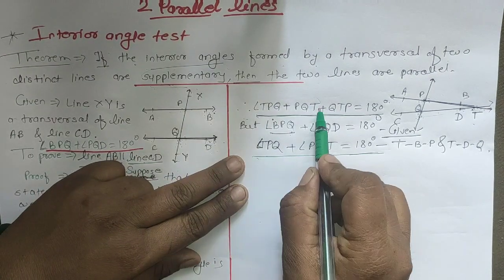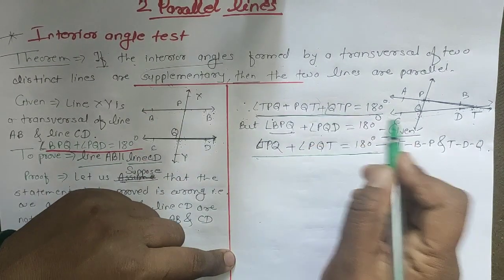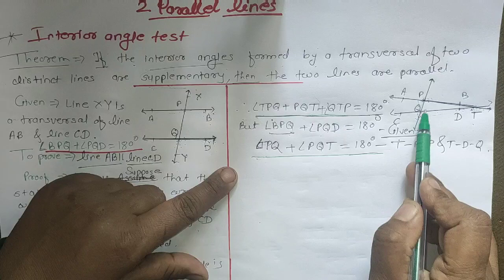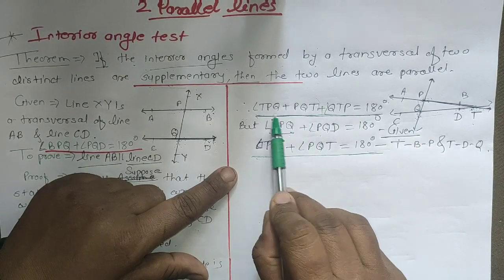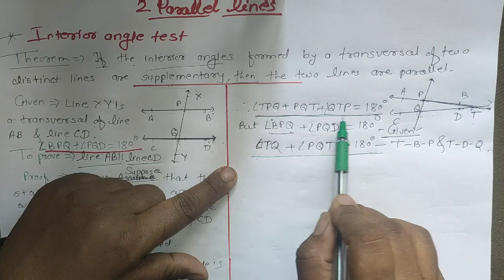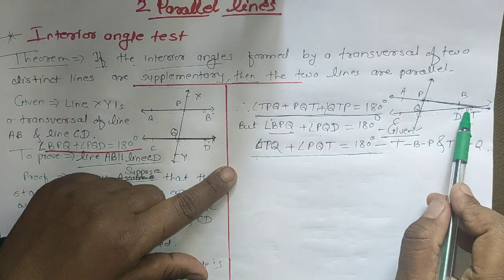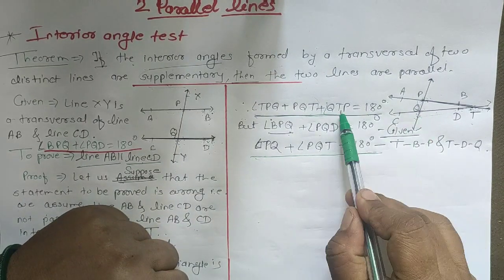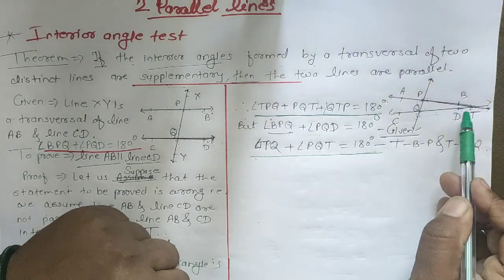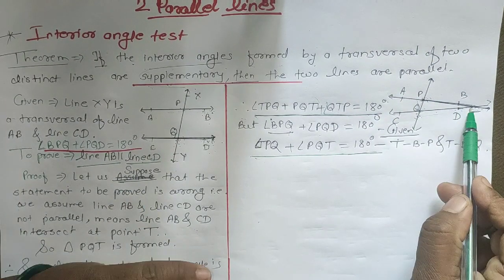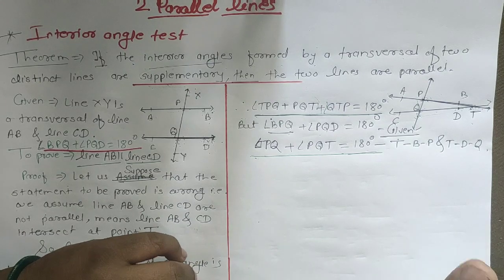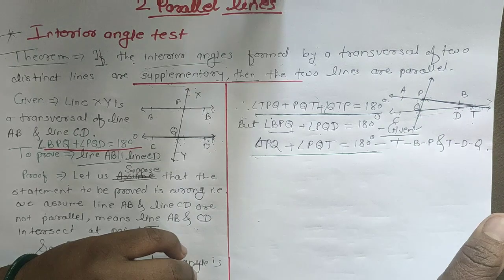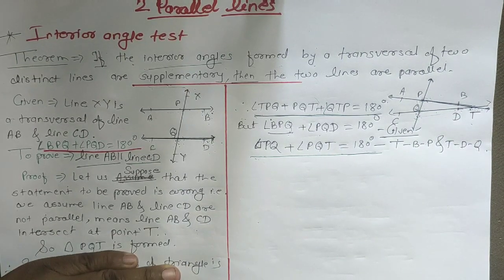If these two angles alone are 180, then the measure of QTP is 0 degrees. So in these two statements, if both are true, then PTQ is equal to 0. If an angle's measure is 0, it is not an angle, so this PQT is not a triangle. In this way we have to write it theoretically.